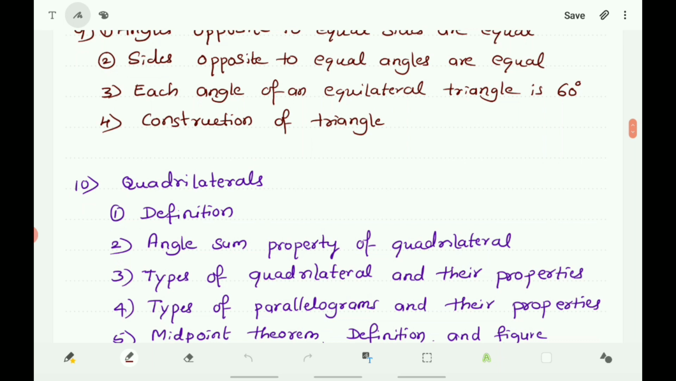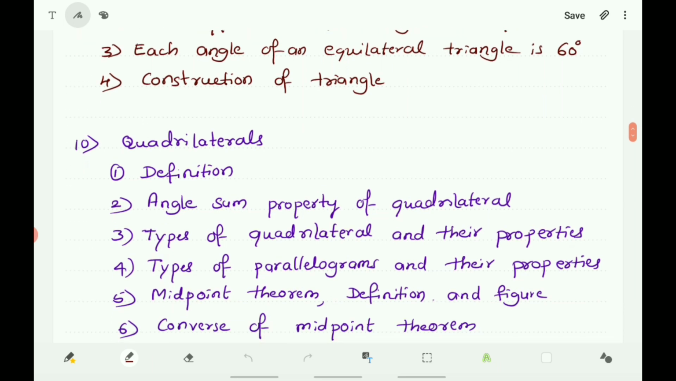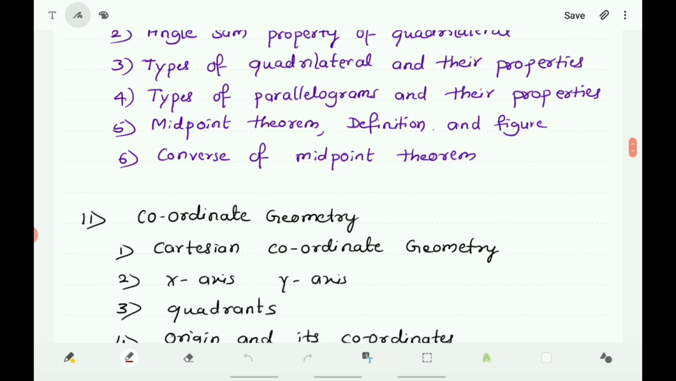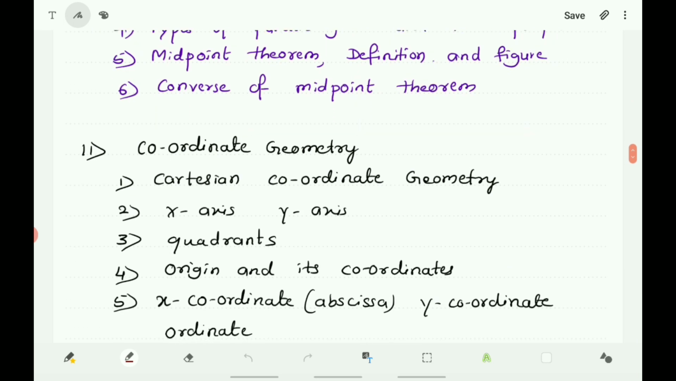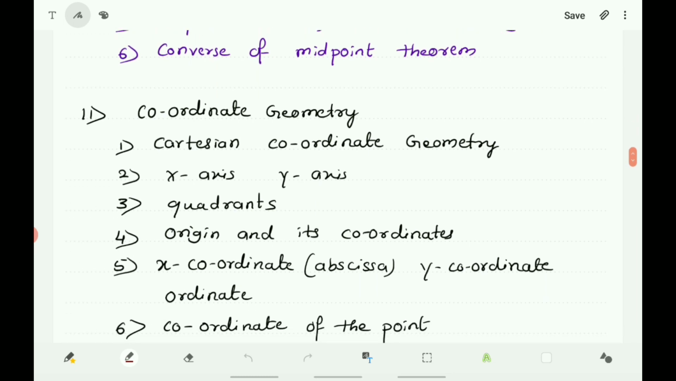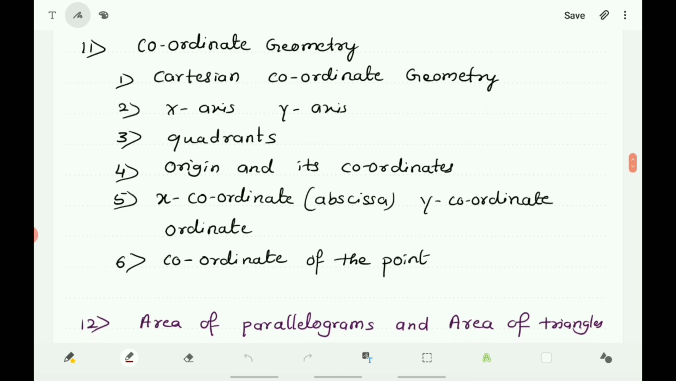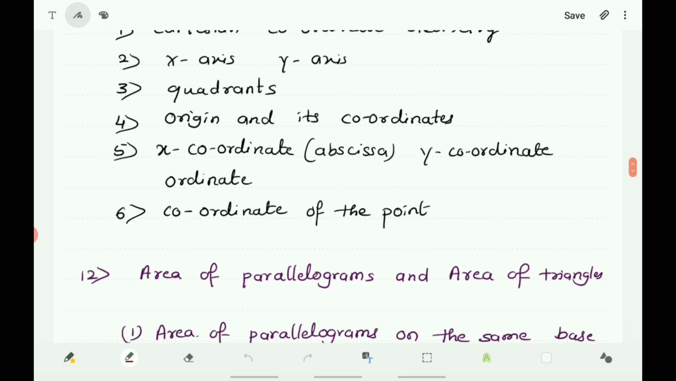Angle sum property of quadrilateral, types of quadrilaterals and their properties, types of parallelograms and their properties, midpoint theorem, definition and figure, converse of midpoint theorem, coordinate geometry, Cartesian coordinate geometry, and here the x-axis and y-axis, and quadrants made by the intersection of x-axis and y-axis, origin and its coordinates, x coordinate that is abscissa, y coordinate that is ordinate, and coordinates of the point which is given.